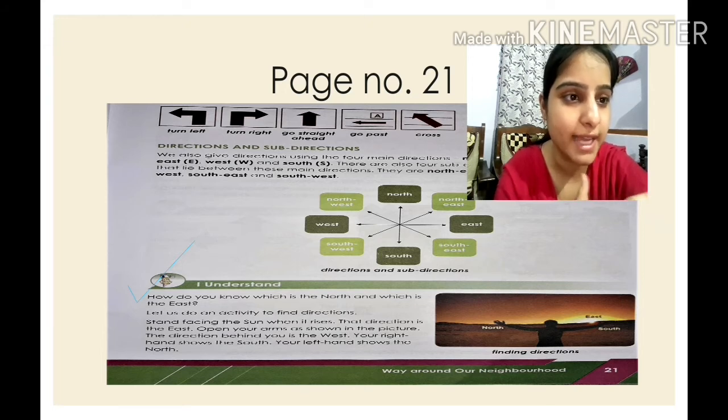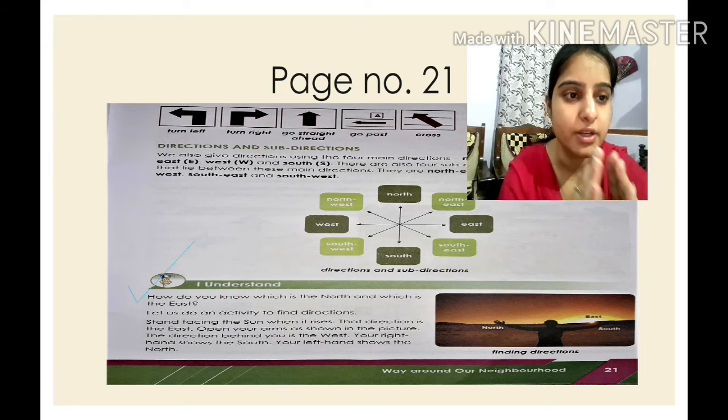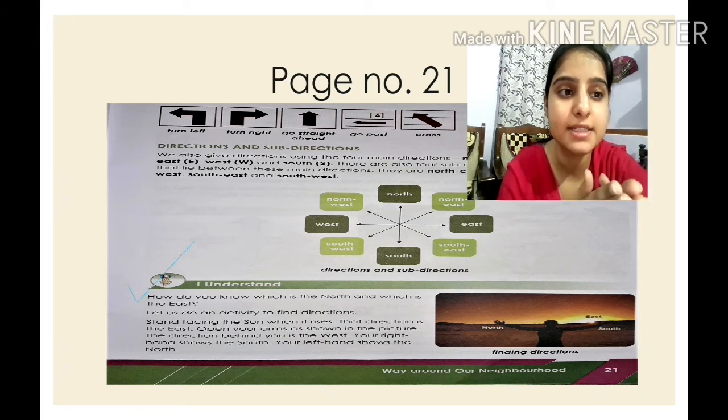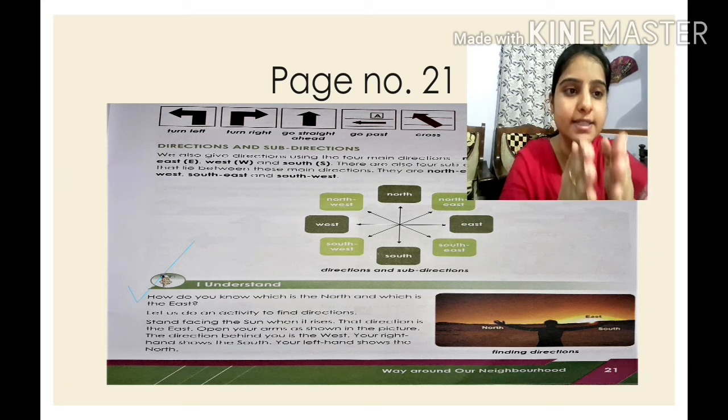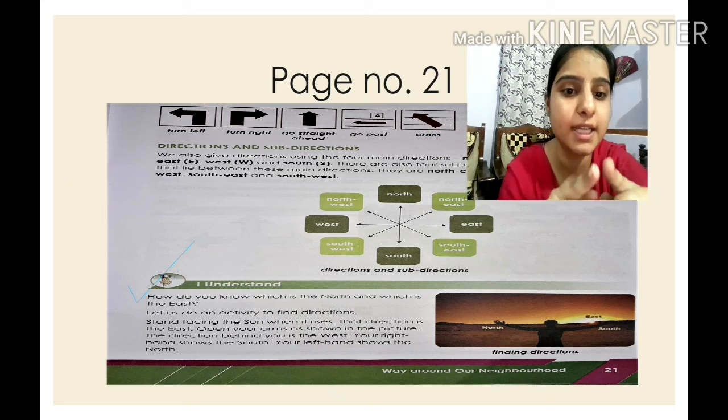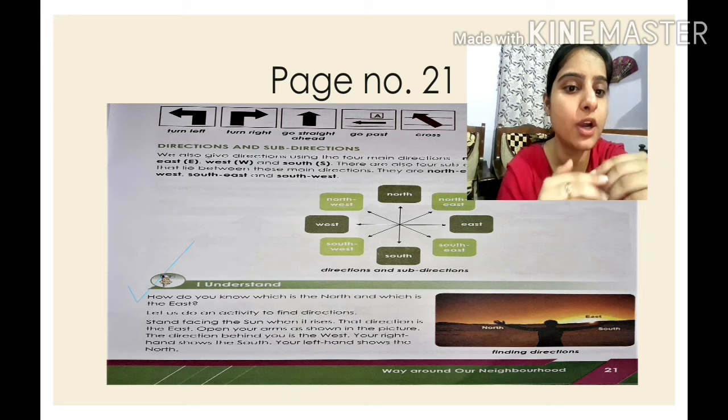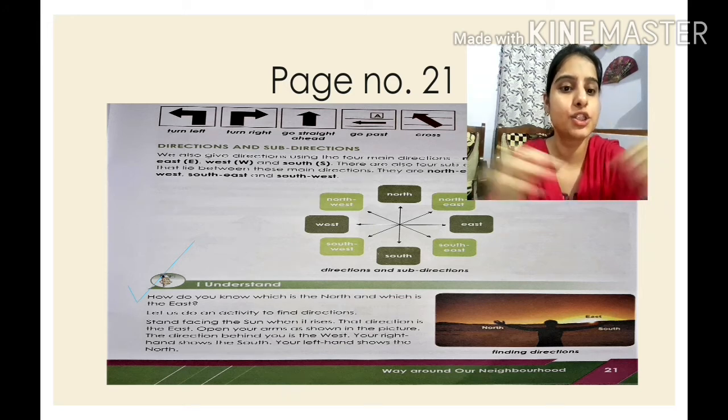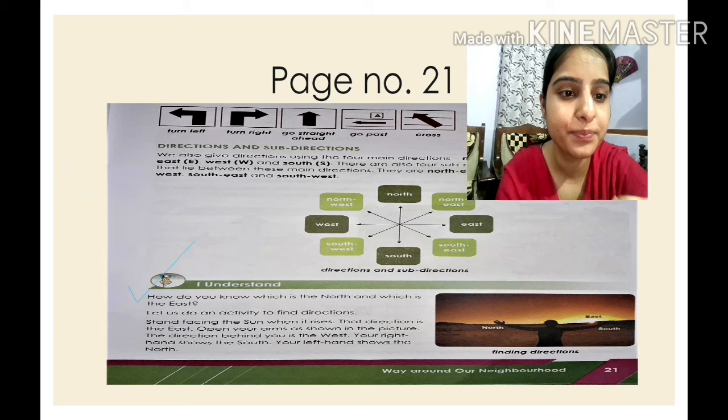Are you ready to do the activity, children? So let's start. Stand facing the sun when it rises. Okay? When it rises, children, you stand facing the sun. That direction is the east. Is it clear? You stand facing the sun. That direction is east when the sun rises. Open your arms as shown in the picture.